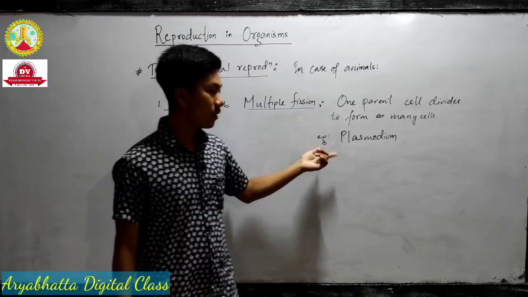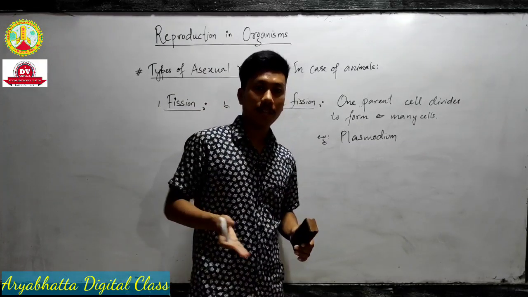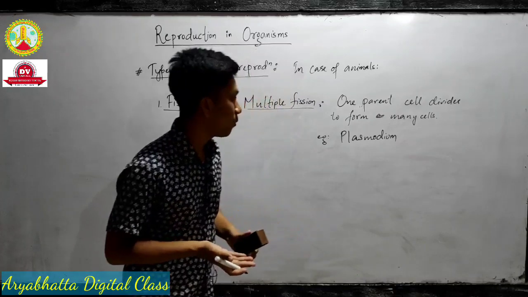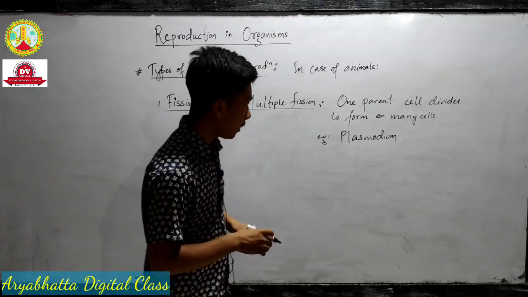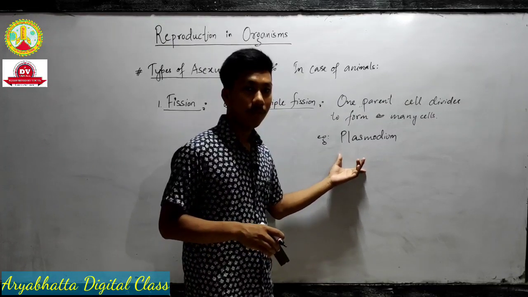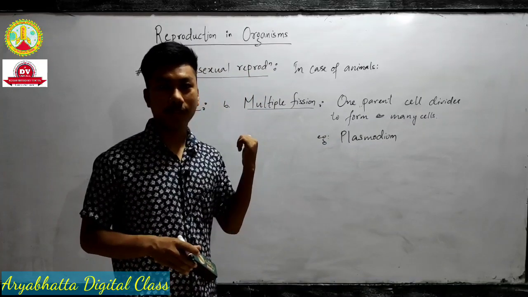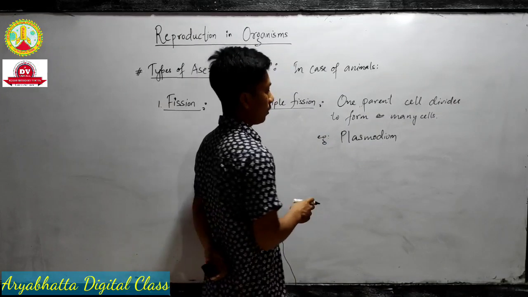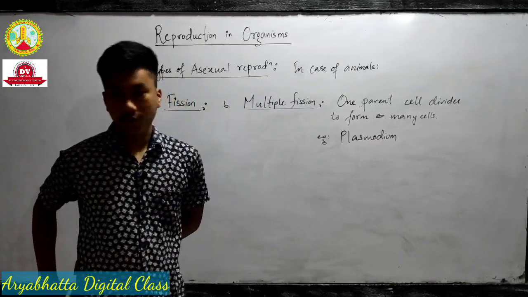That means in such organisms, one cell gives rise to many cells and develops an organism. So Plasmodium is the malarial parasite that causes malaria. There are 5 types of Plasmodium species. First year, animal kingdom. So Plasmodium shows multiple fission.